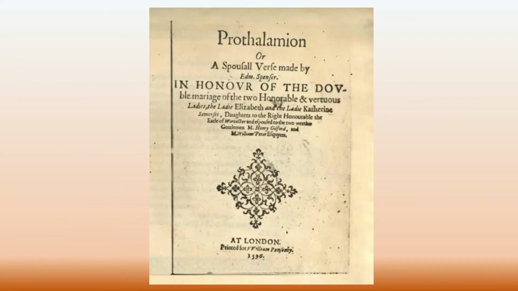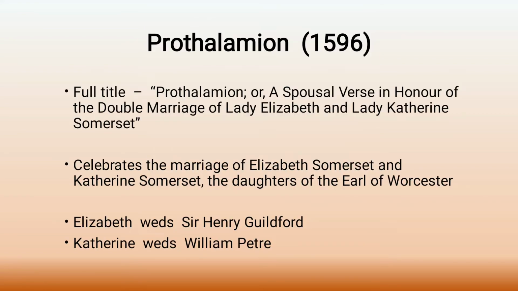This is the front sheet, or the beginning sheet of the poem. Title sheet, we can say. Now let's see the poem in detail. Prothalamion was published in the year 1596, and the full title of the poem is Prothalamion, or a Spousal Verse in Honor of the Double Marriage of Lady Elizabeth and Lady Catherine Somerset. This is the full title of the poem Prothalamion.